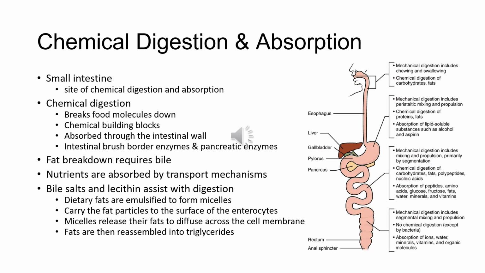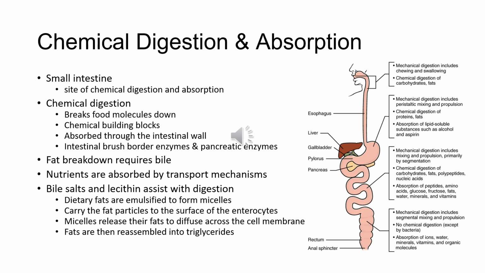Let's look further into chemical digestion and absorption here in the small intestine. We know this is the major site of chemical digestion and almost all absorption. Chemical digestion breaks large food molecules down into their chemical building blocks, which then can be absorbed through the intestinal wall and into the general circulation.